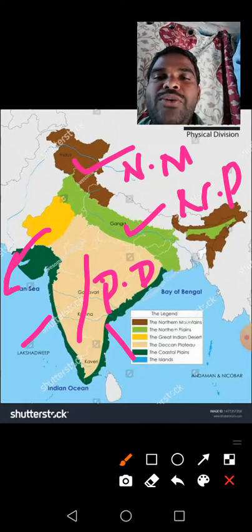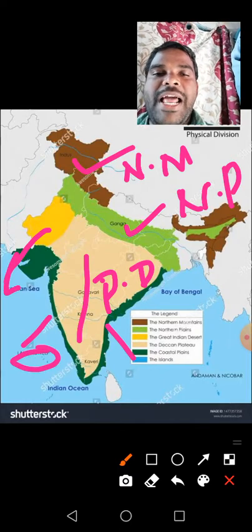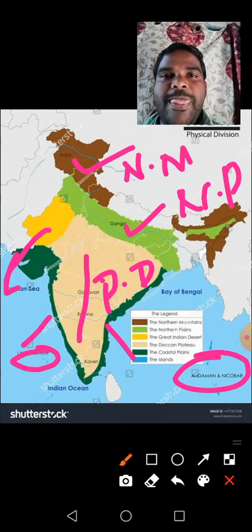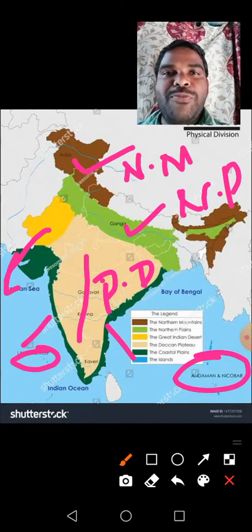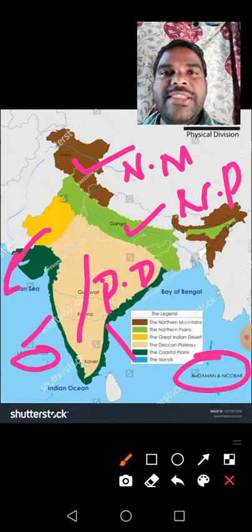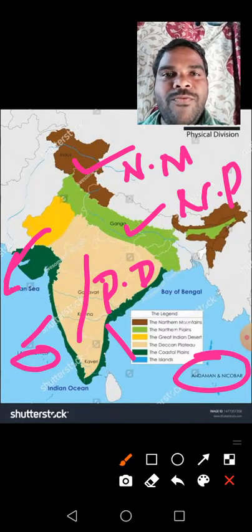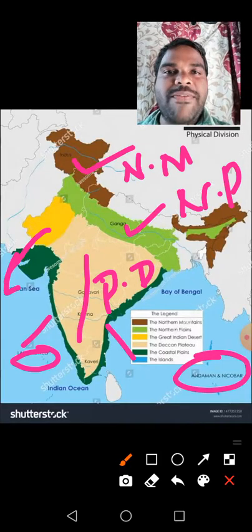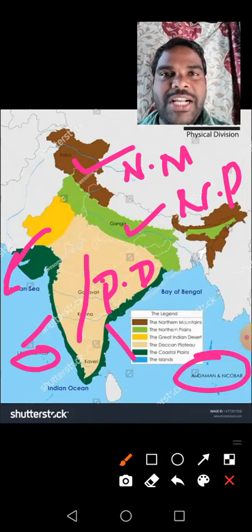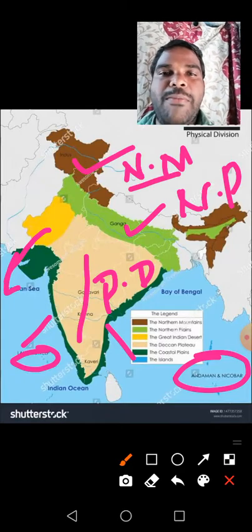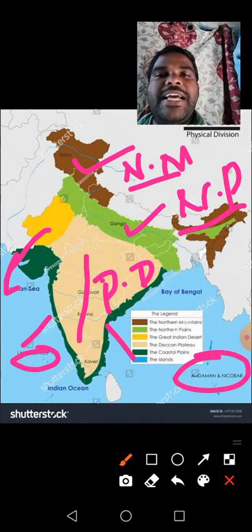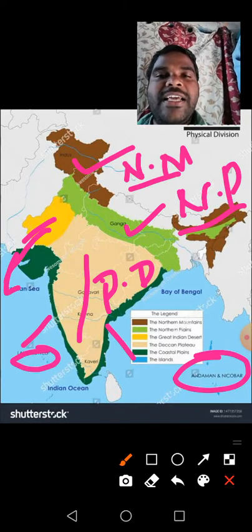And here you observe the two islands: Lakshadweep Islands and Andaman Nicobar Islands. Understand, children? Observe clearly. These are our physical divisions, the geographical divisions of our country. Understand, children? What are they? Northern mountains. Northern plains. The Great Indian Desert means the Western Desert.